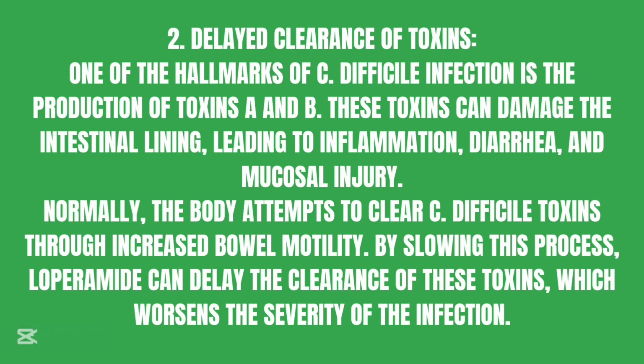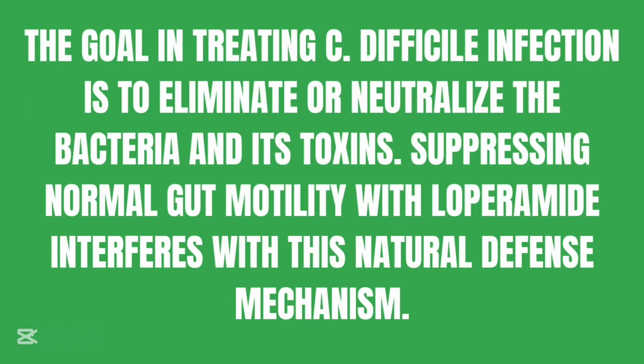2. Delayed clearance of toxins. One of the hallmarks of Clostridium difficile infection is the production of toxins A and B. These toxins can damage the intestinal lining, leading to inflammation, diarrhea, and mucosal injury. Normally, the body attempts to clear Clostridium difficile toxins through increased bowel motility. By slowing this process, loperamide can delay the clearance of these toxins, which worsen the severity of the infection.